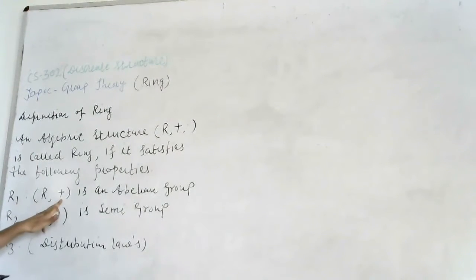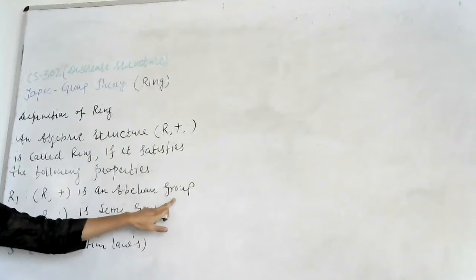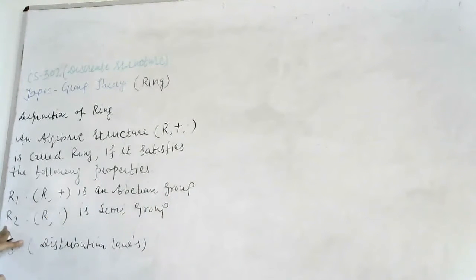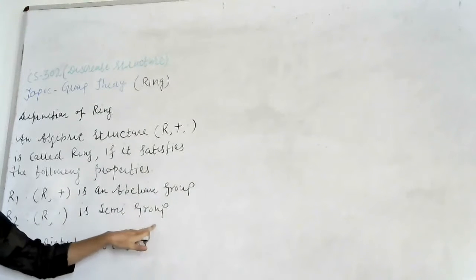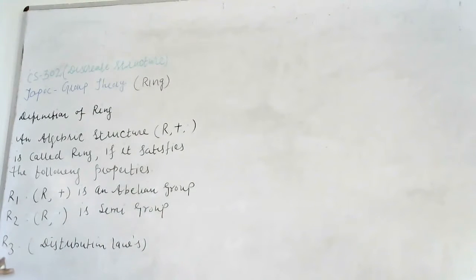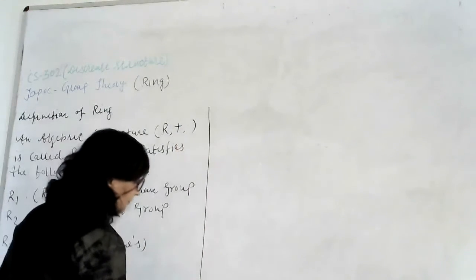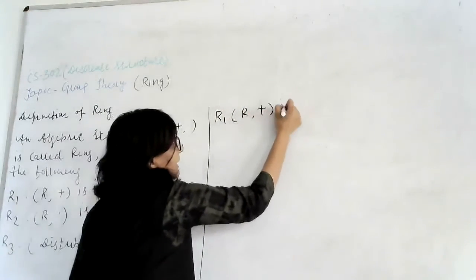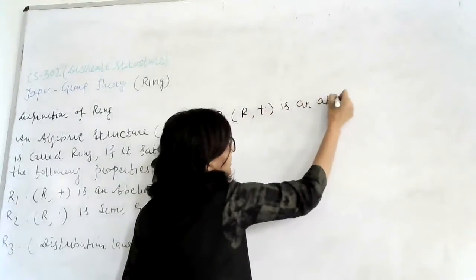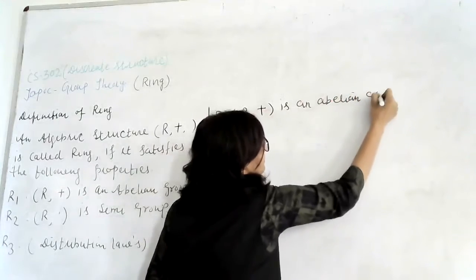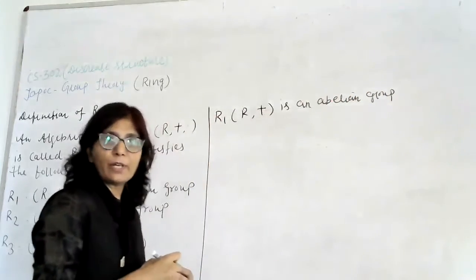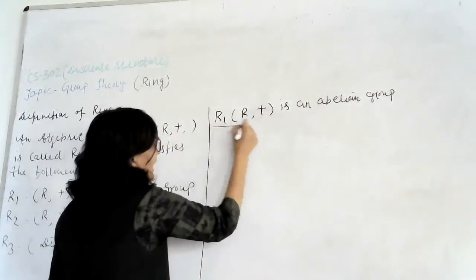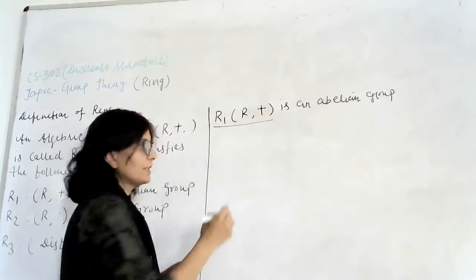R1: under addition, R is an abelian group. Property number 2, R2: under the operation multiplication, R is a semigroup. And property R3 is satisfying the distributive laws. So, under R1, (R, +) is an abelian group. It means we have 5 properties in R1.